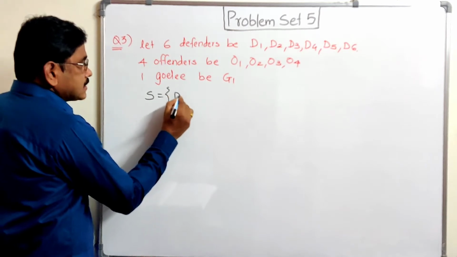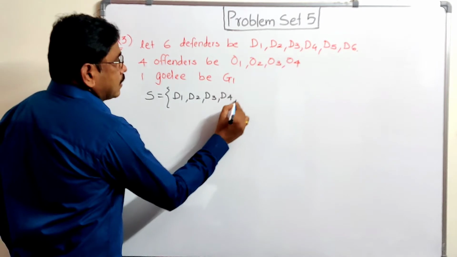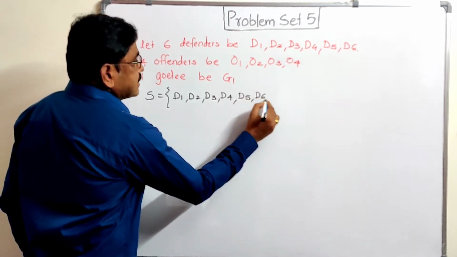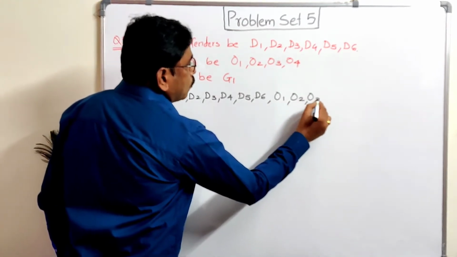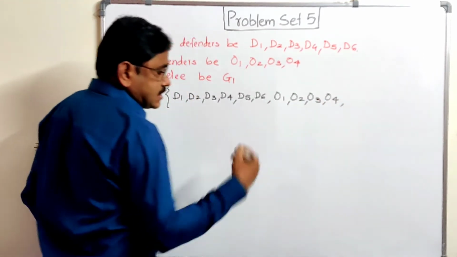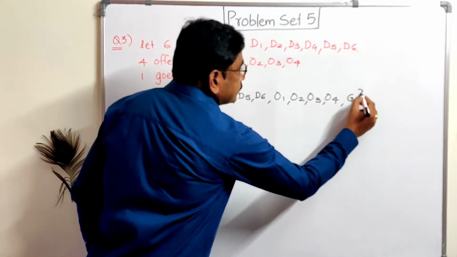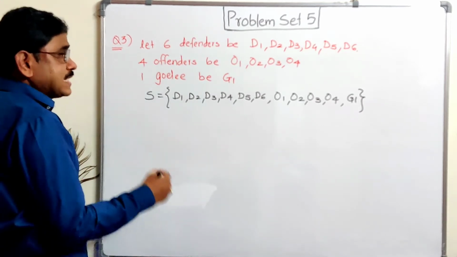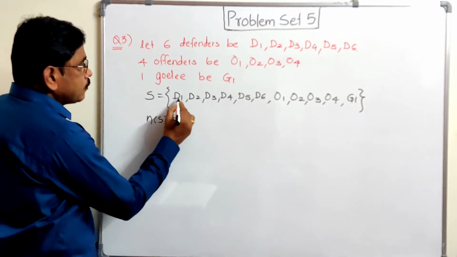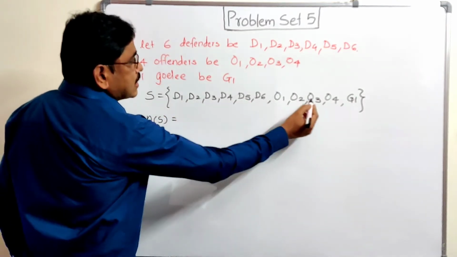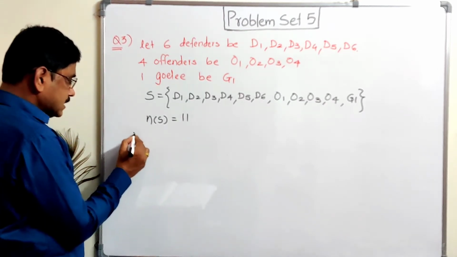So here players D1, D2, D3, D4, D5, D6, 6 defenders, O1, O2, O3, O4, 4 offenders, and 1 goalie, that is G1. So this is the possible set, or that is called sample space. n(S) is equal to 1, 2, 3, 4, 5, 6 plus 4, 10, 11. We get 11.